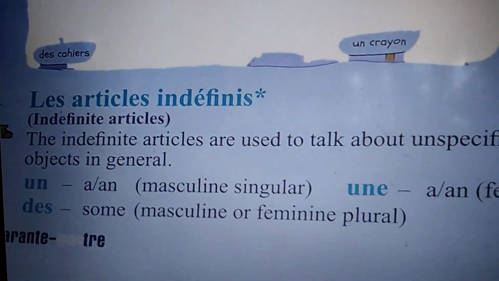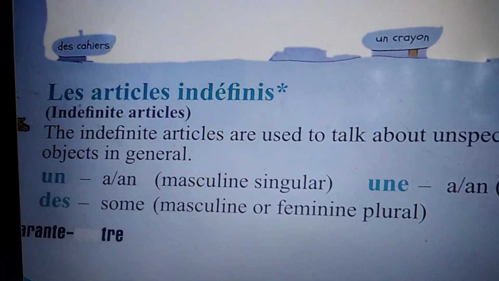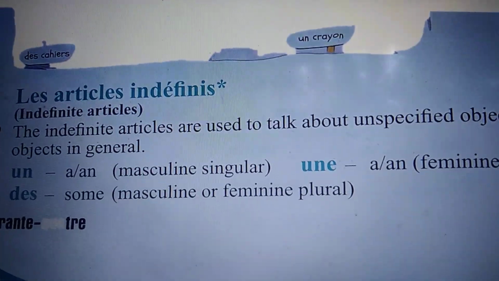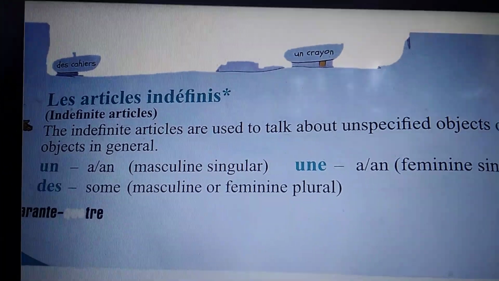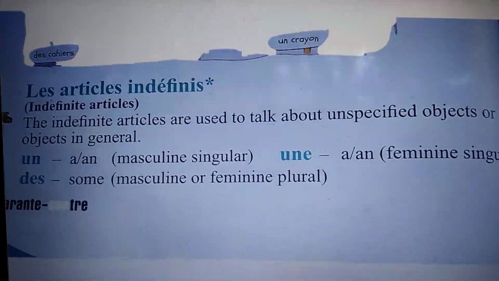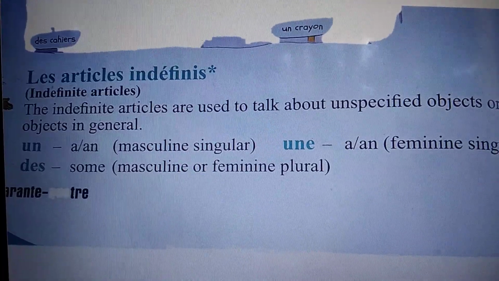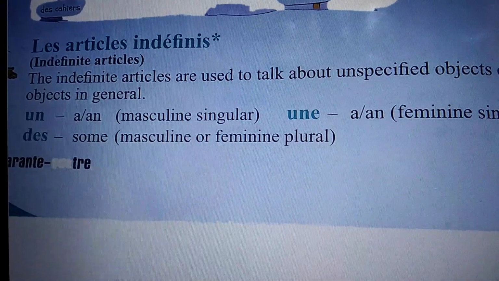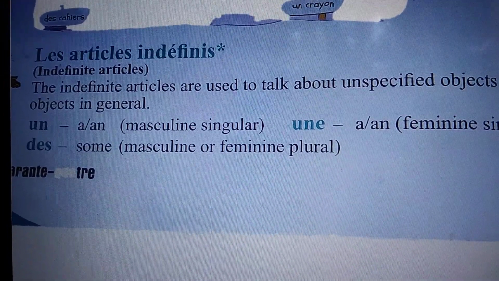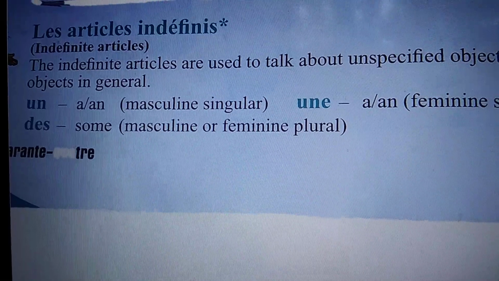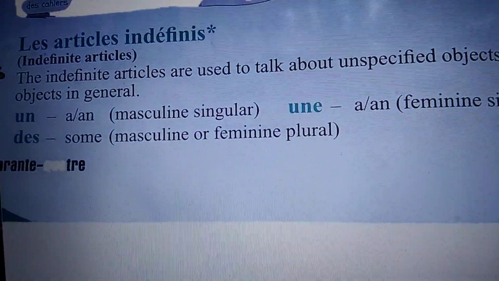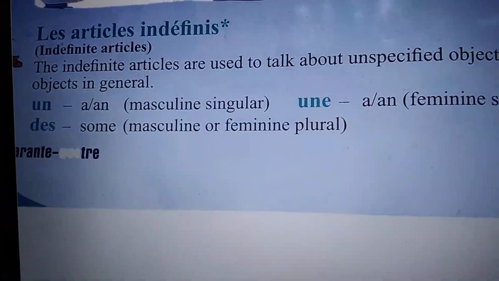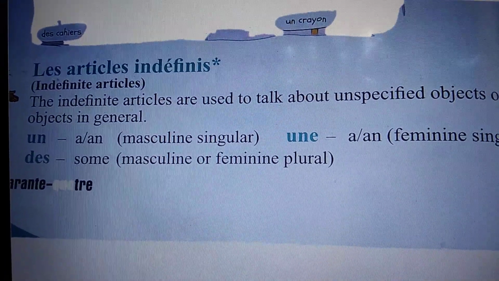As I told you before, in French everything has gender. So we have to put articles according to the gender. So in this lesson we will learn les articles indéfinis, meaning indefinite articles. The indefinite articles are used to talk about unspecified objects or objects in general. So let's see what these articles are.